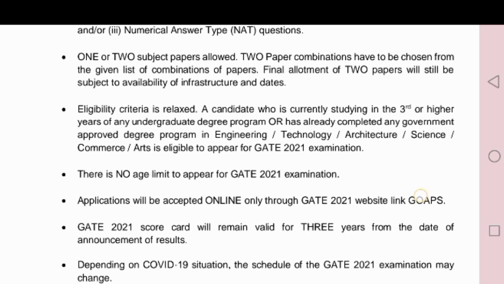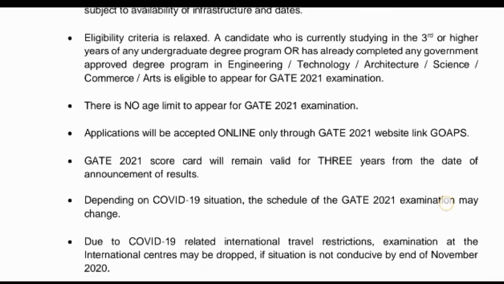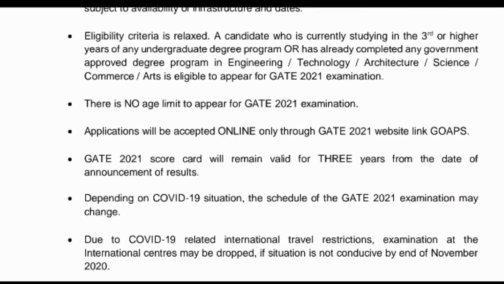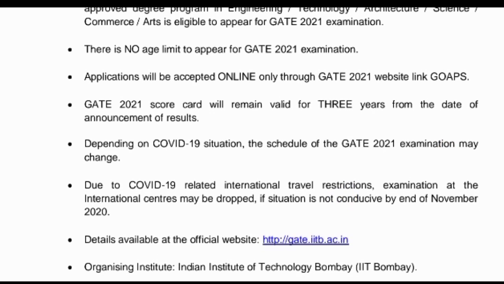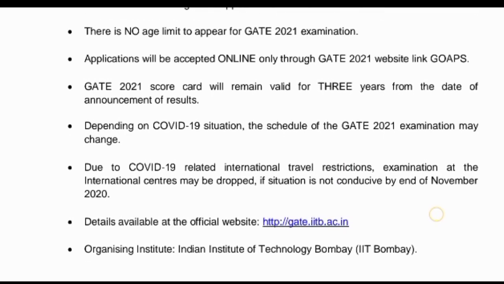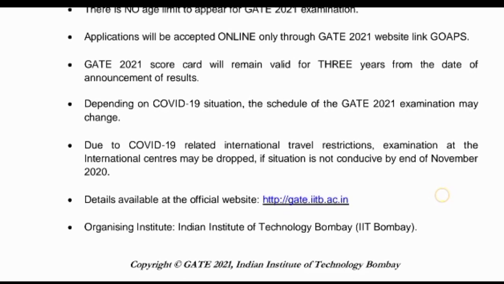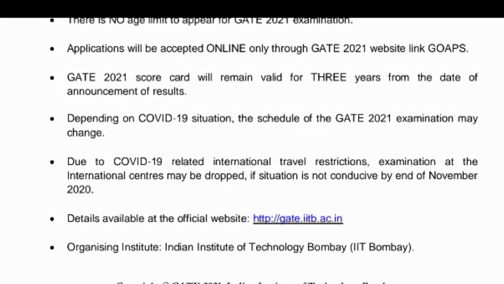Applications for the GATE 2021 exam will be accepted only online. Any GATE scorecard, not only GATE 2021 but also 2020, will be valid for 3 years, which you all know. Depending upon the COVID-19 situation, the examinations may change. Due to COVID-19 related international travel restrictions, examinations at the international centers may be dropped if the situation is not conducive by the end of November 2020. Based upon the situation, they will release the examination dates.